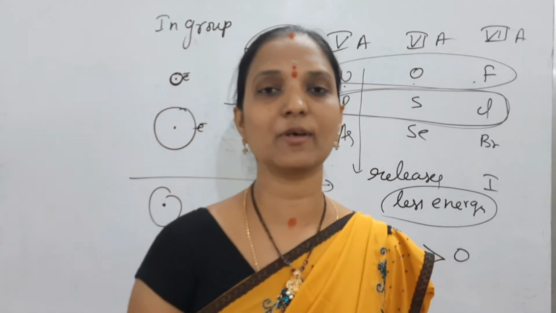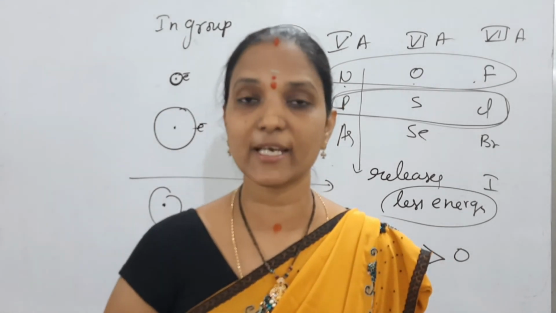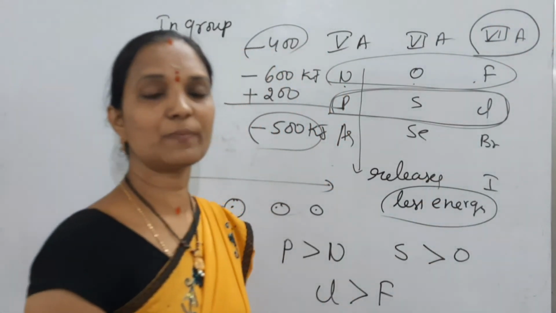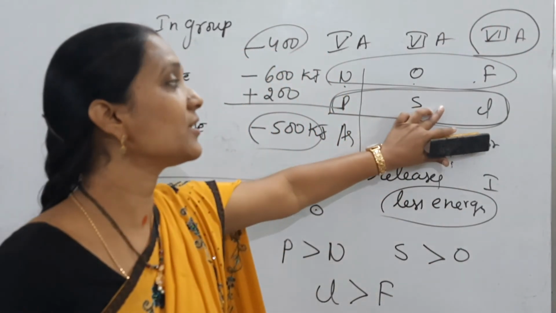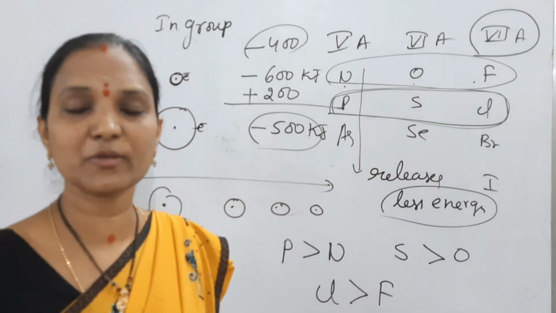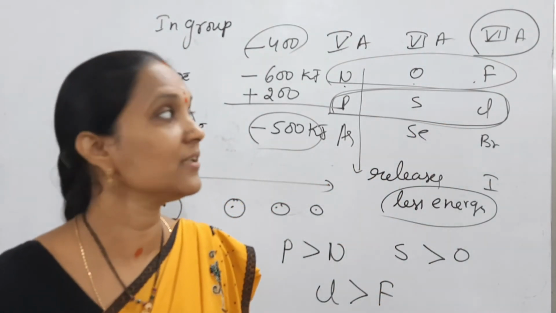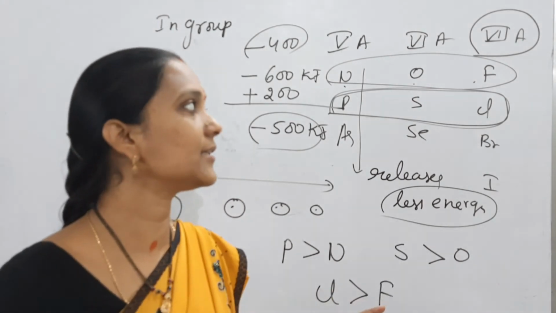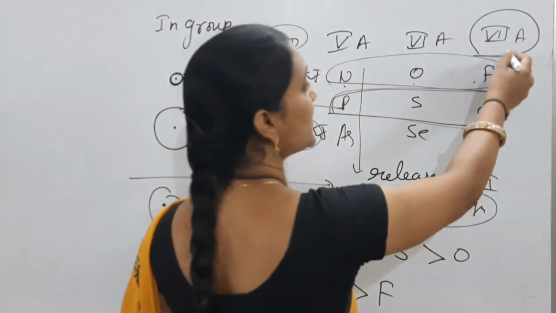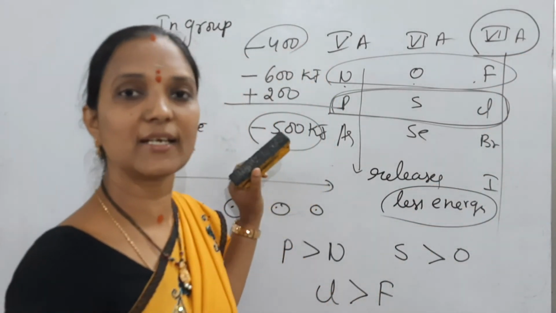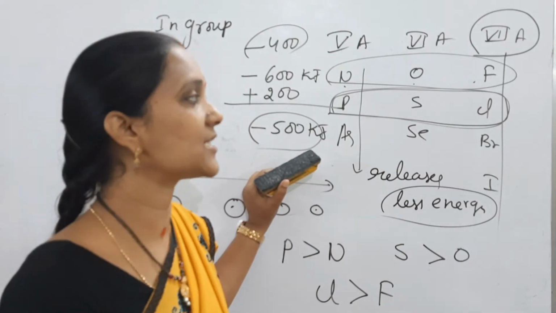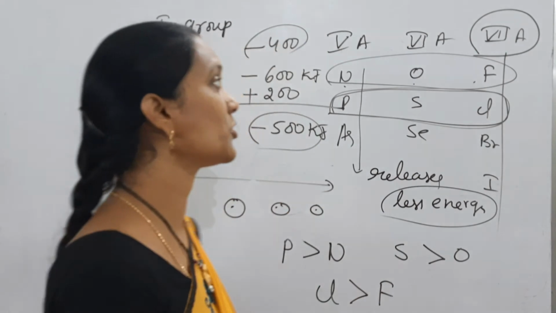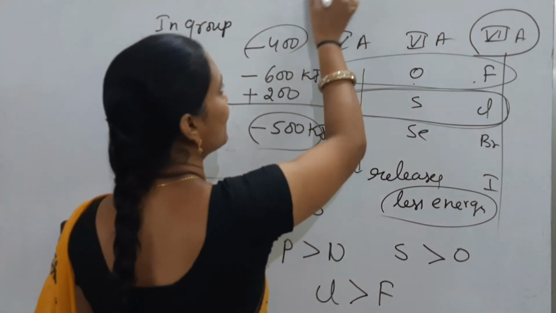No gaining electron. So which group contains highest electron gain enthalpy? Left to right increase, nothing but 7A group. So 7A group elements contain highest electron affinity. In 7A group, which element is highest? Down the group decreases, but second element is more than first element. That's why the element with highest electron gain enthalpy in the periodic table, the answer is chlorine.